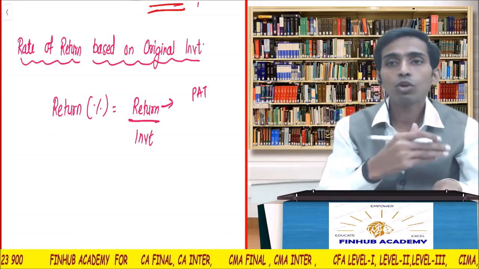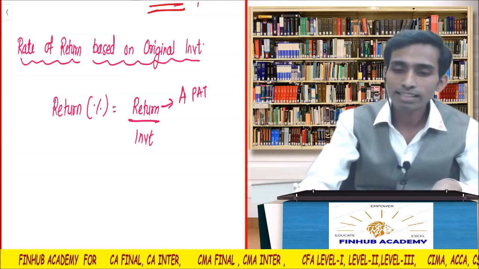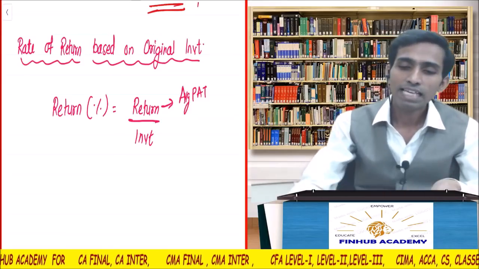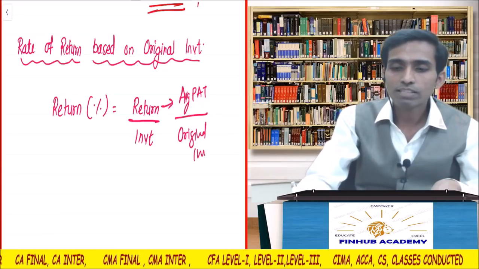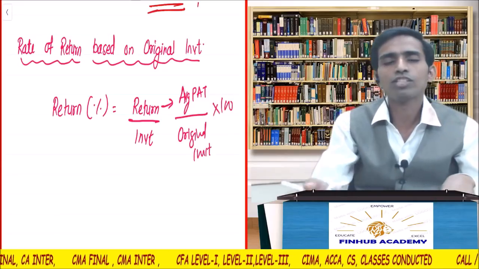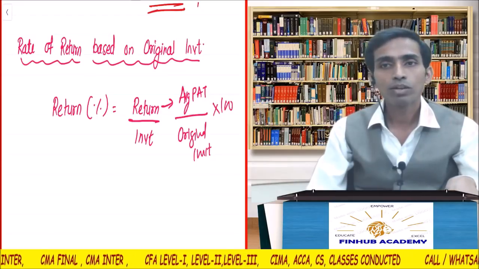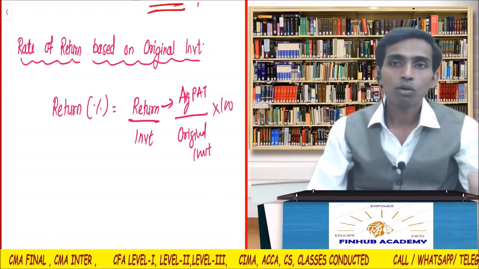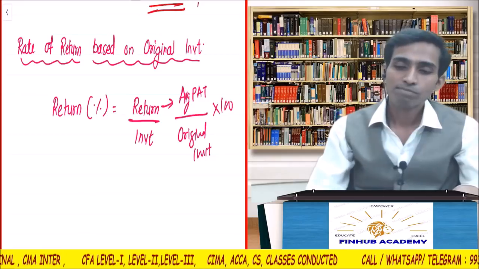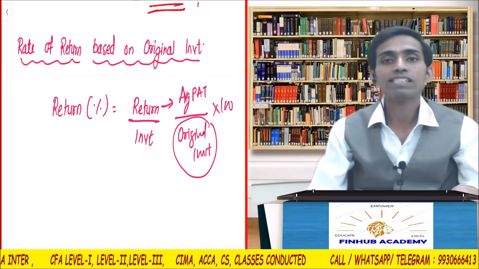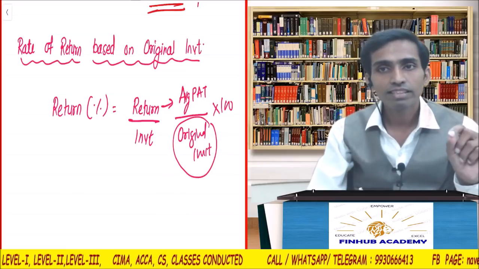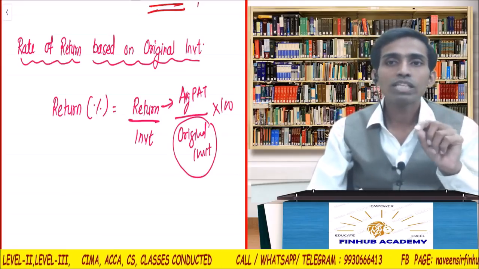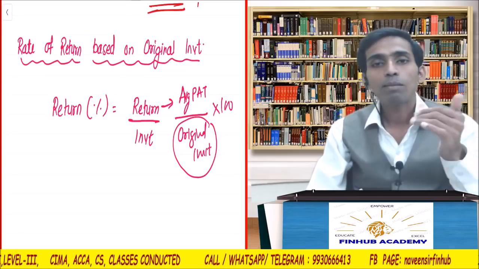Now I have so many years of PAT, so I will take average PAT, and in the denominator I will take original investment, into 100. So simple. This is what we used to do. Now there is a dispute. What is the dispute? Some people say that here the base should be original investment. So the return we have written on the board is average PAT upon original investment.